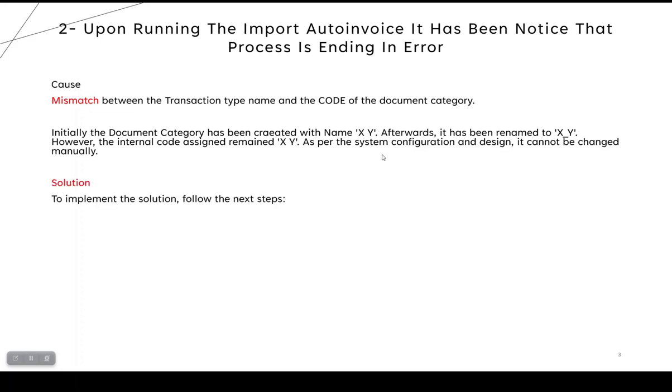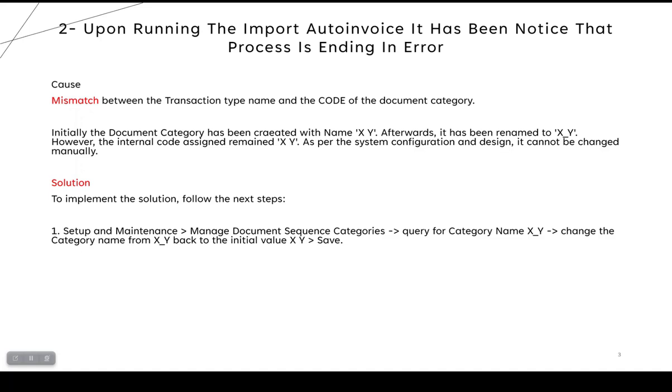So for these reasons, you can try to import and you fail, or the process ends in error, because the code or the category name is changed. So first you define X space Y with a specific starting sequence. After that, you change the name. So this is also another reason.